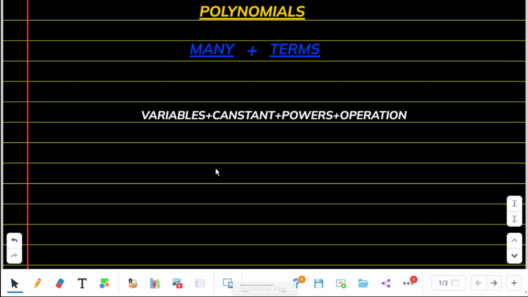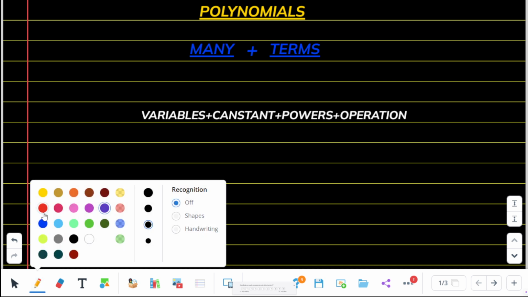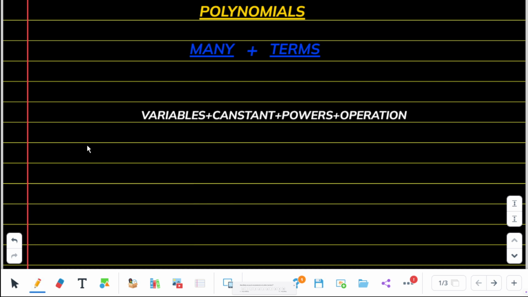Before starting this class, I want to ask you a question. Have you ever seen expressions like 2x plus 3 and x square minus 4x plus 7? If yes, then congratulations, you are already familiar with polynomials.